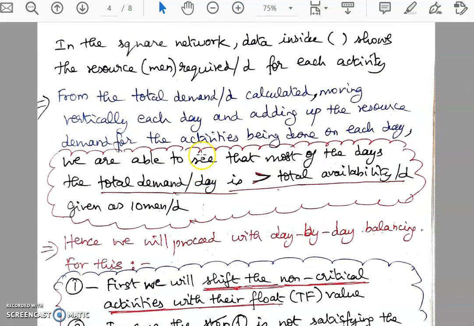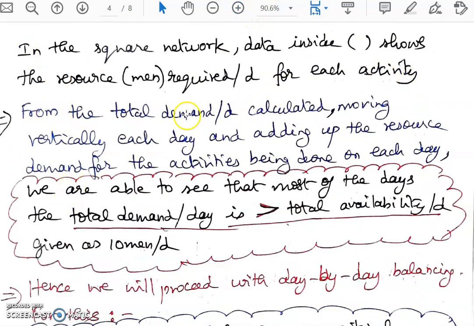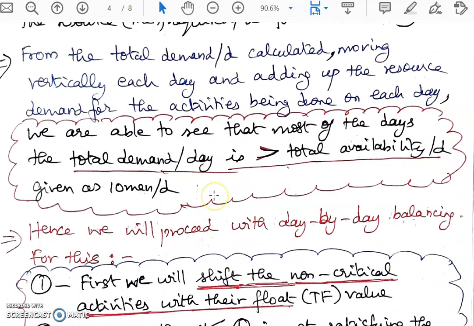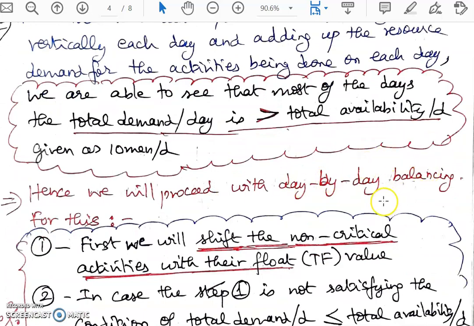So what are we trying to do? In the square network data, from the total demand per day calculated, moving vertically, we get this process. We are able to see that on most of the days, the total demand per day is greater than the total availability per day, which is given as 10 men per day. That is what I've already told you. Hence, we will proceed with the day by day balancing.